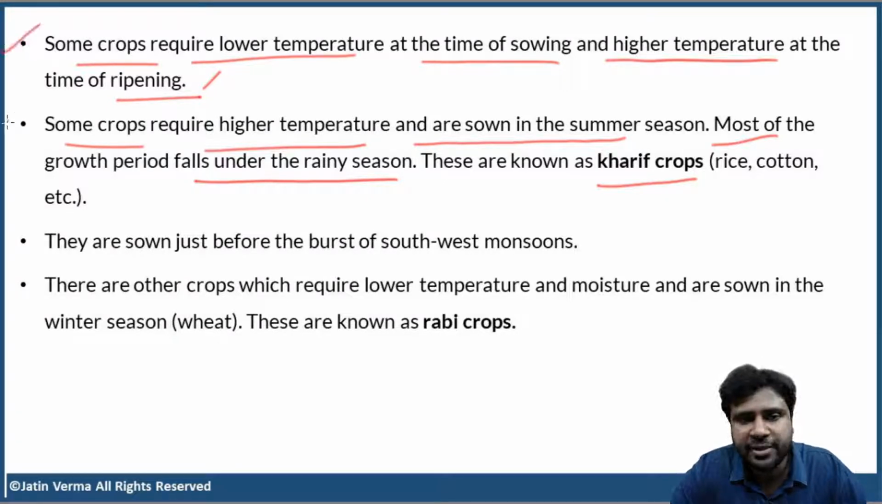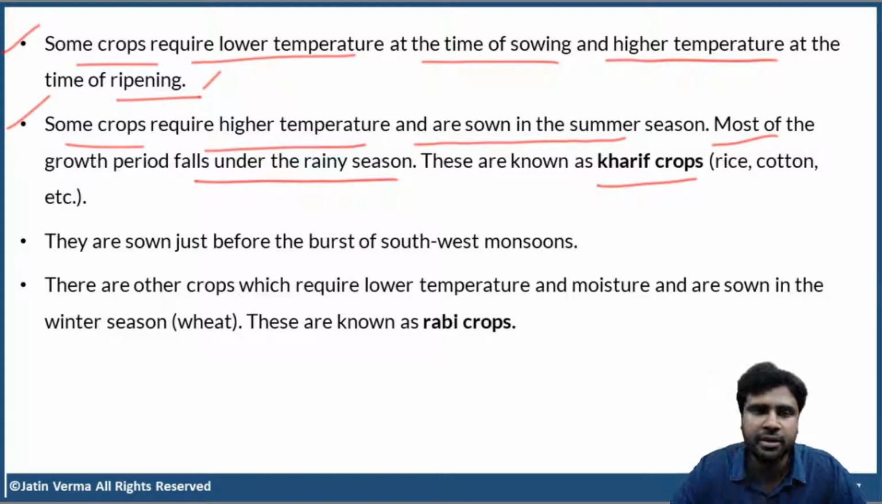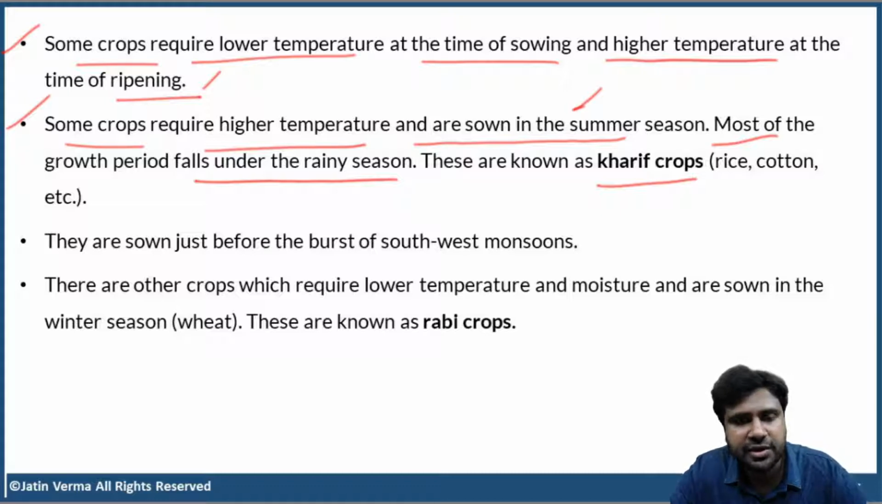See, there are two patterns here. Some crops require lower temperature at the time of sowing and higher temperature at the time of ripening. For the fruit or vegetable to ripen, they need higher temperatures. But some crops require higher temperature and are sown in the summer season. Even for planting the seed, we need higher temperatures. So they are sown in summer season.